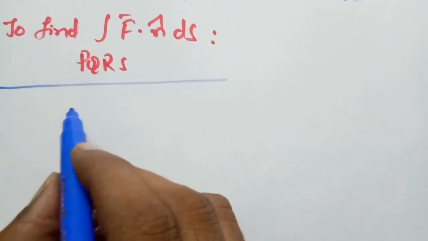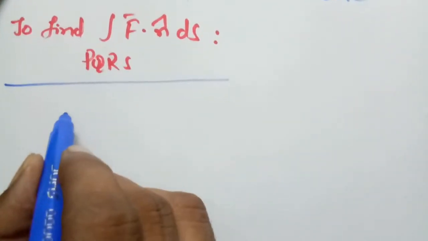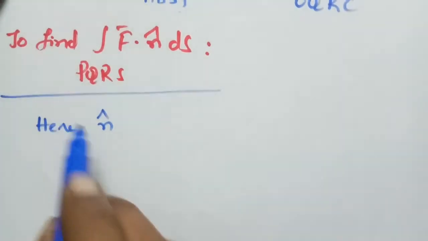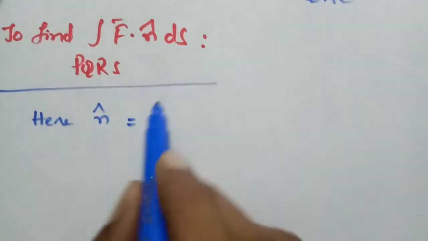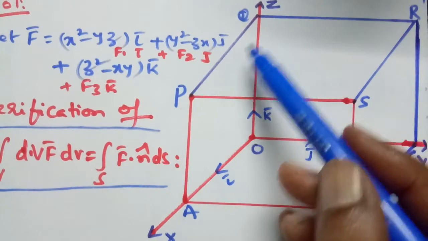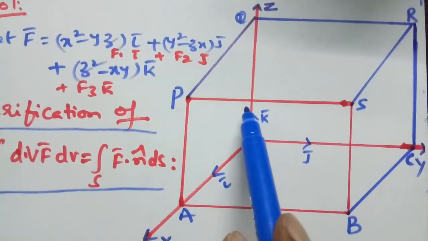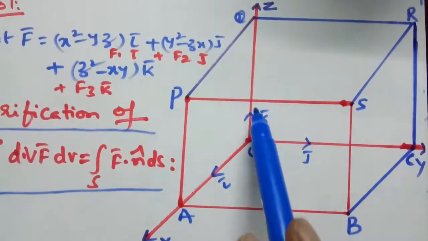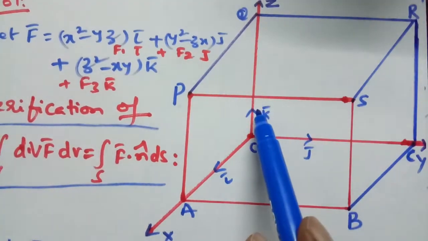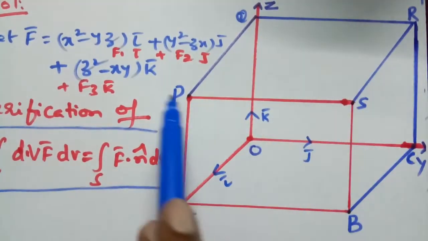Now for this face PQRS, the outward drawn unit normal is along the z-axis.